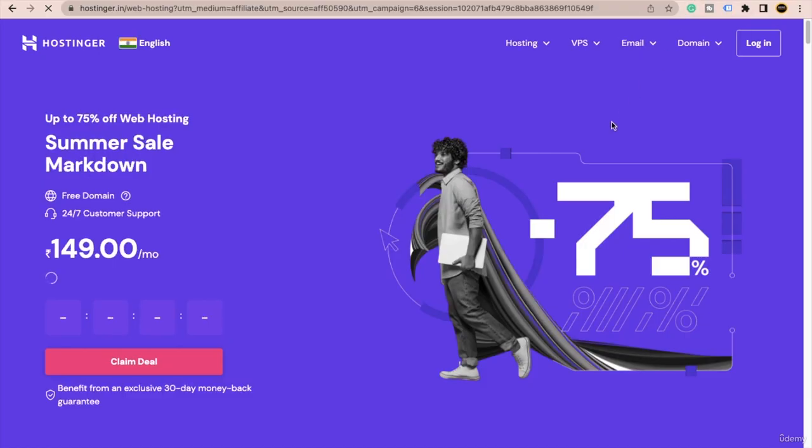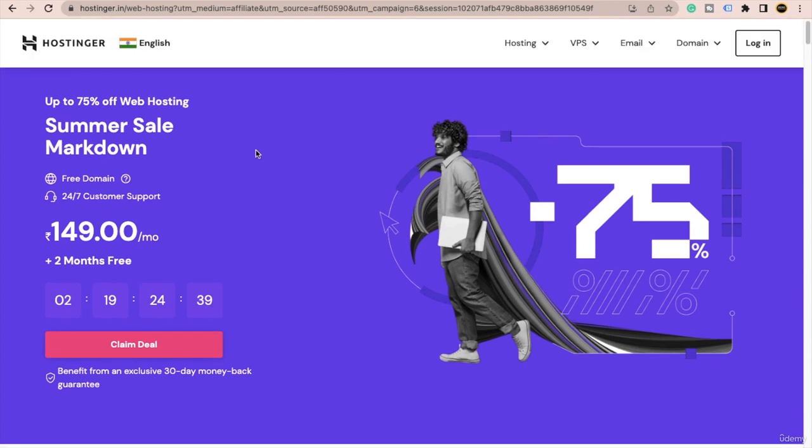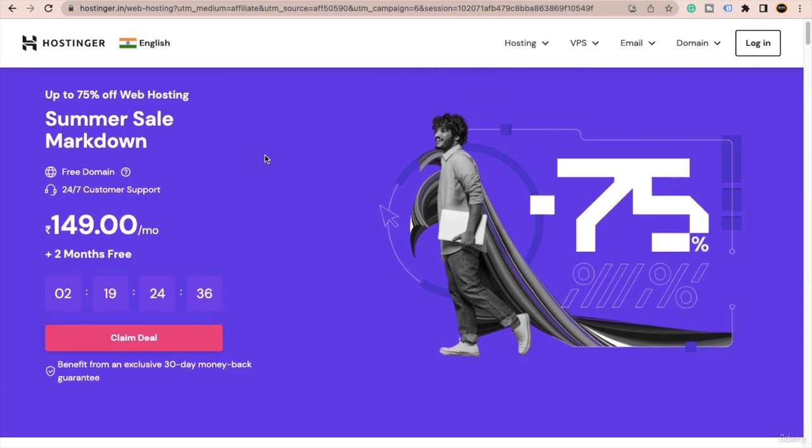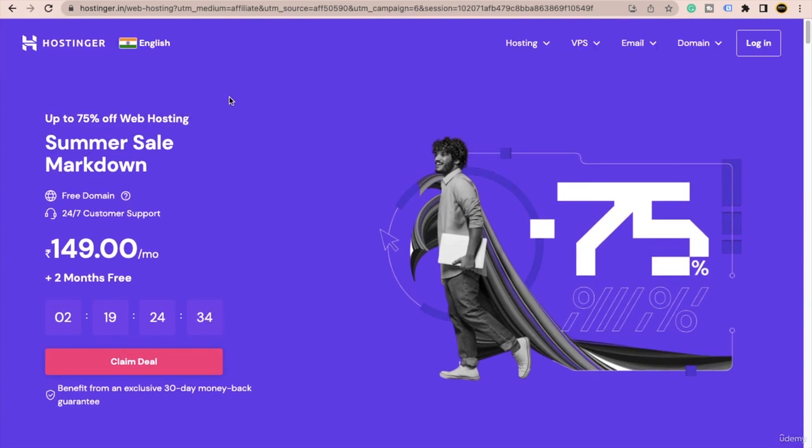This will help you make payment very easily, because different countries have different payment gateways, right? So it's better to buy from your own country's Hostinger website, so you can purchase it easily. I have seen some people from my country buy from the UK, and the payment fails. Sometimes they have a problem where their money is deducted from their bank account, and they haven't received the Hostinger service.